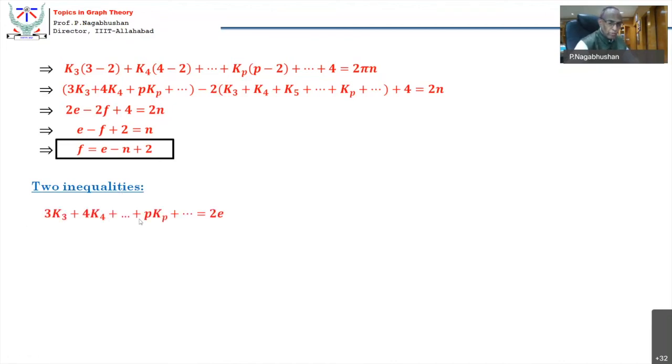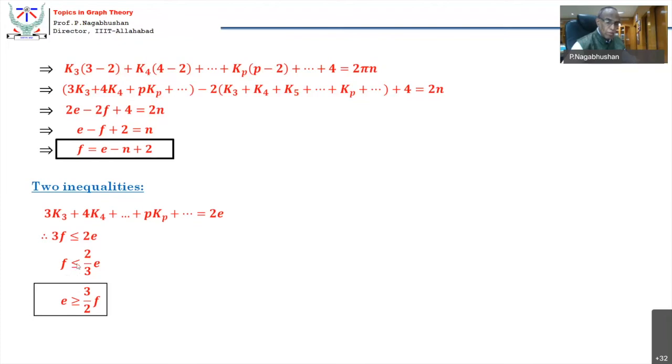So let us think of two inequalities. 3k3 plus 4k4 plus pkp etc. is equal to 2e. We know that. And total number of faces, let us approximate it as 3f. So 3f is surely less than or equal to 2e. Is that okay? So 3f is less than or equal to 2e, and f is less than or equal to 2 by 3 e, or e is greater than or equal to 3 by 2 f. So this is one important inequality. One important inequality is total number of faces is always less than or equal to 2 by 3 e.